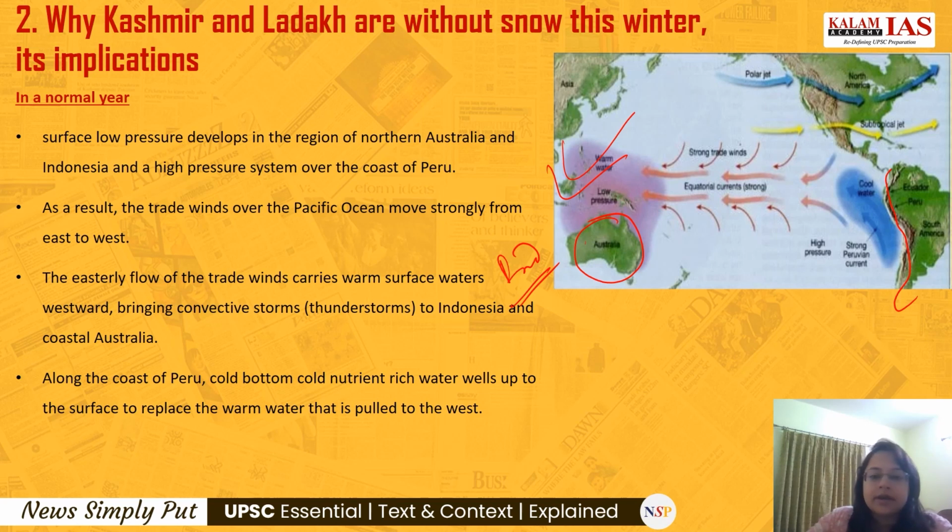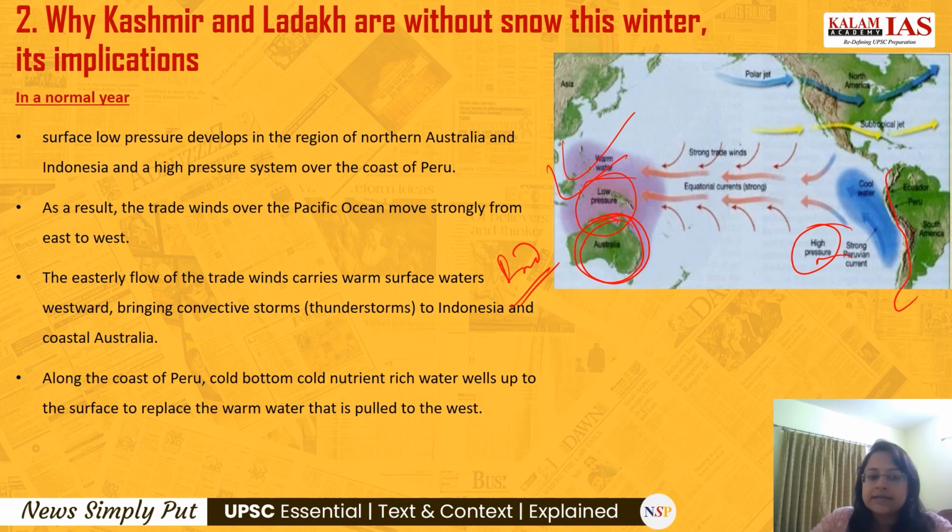So here on the coast of Australia and Indonesia, a low pressure has developed. A low pressure develops in the region of northern Australia and Indonesia, and a high pressure develops over here, over the coast of Peru and Ecuador.